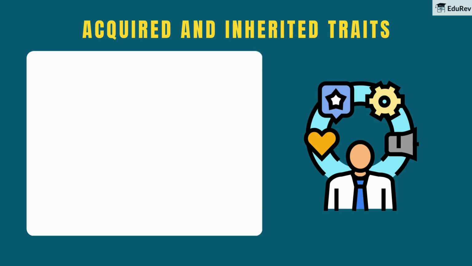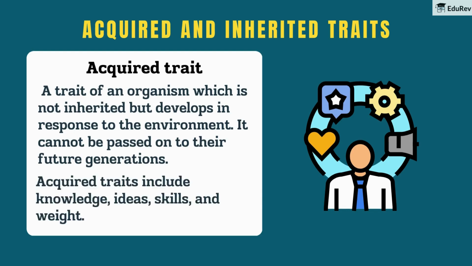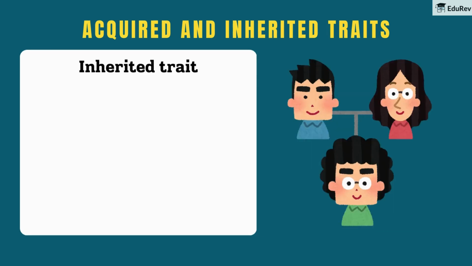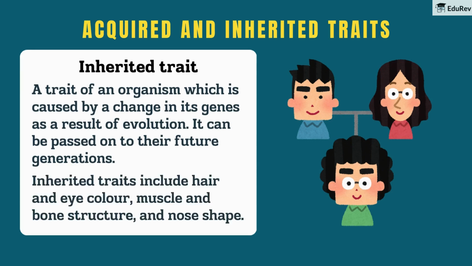Lastly, let's talk about acquired and inherited traits. Acquired trait. A trait of an organism which is not inherited but develops in response to the environment. It cannot be passed on to their future generations. Acquired traits include knowledge, ideas, skills, and weight. Inherited trait. A trait of an organism which is caused by a change in its genes as a result of evolution. It can be passed on to their future generations. Inherited traits include hair and eye color, muscle and bone structure, and nose shape.